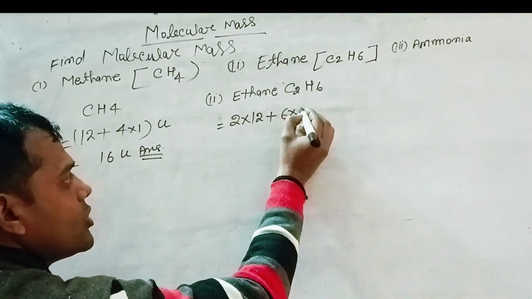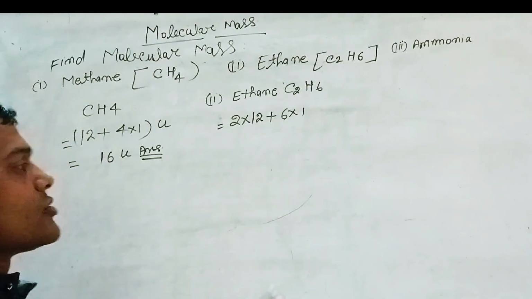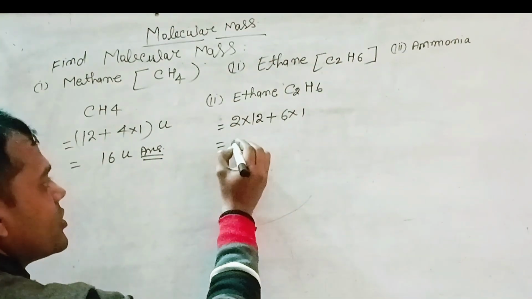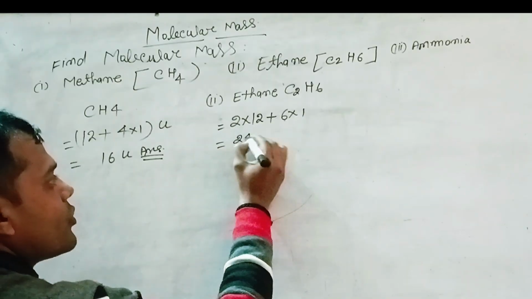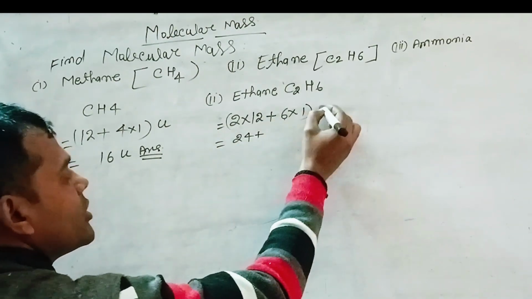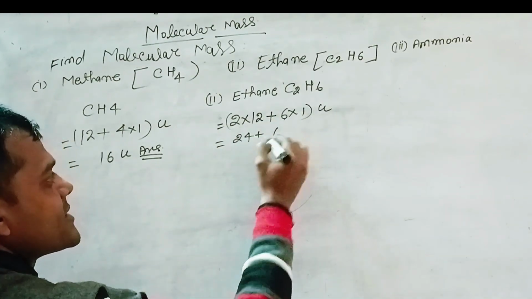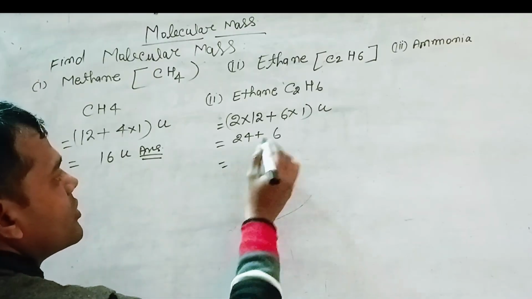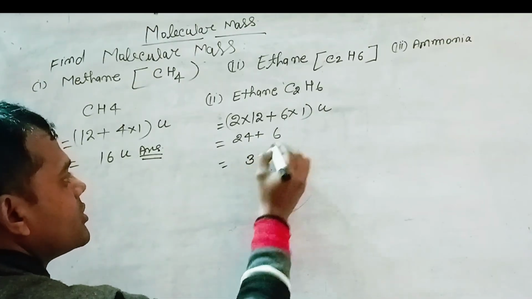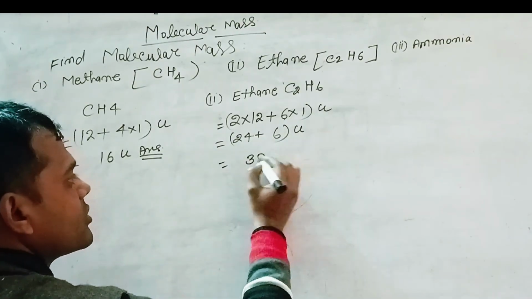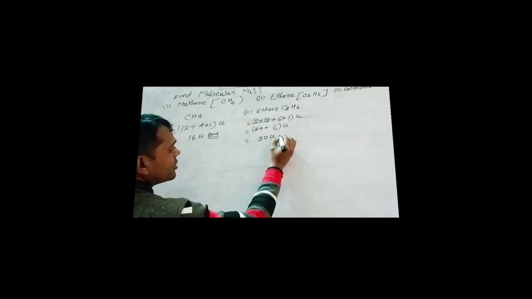So 6 into atomic mass of hydrogen 1, so 6 into 1 is equal to 6. Overall 24 plus 6 is equal to 30 unit. So 30 unit, you will get the answer.